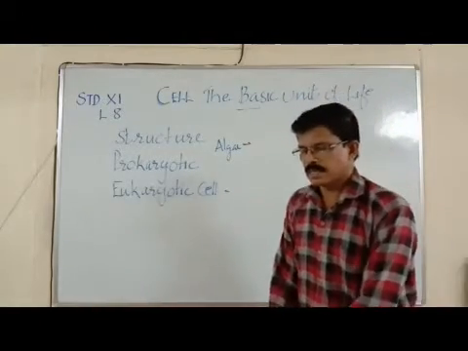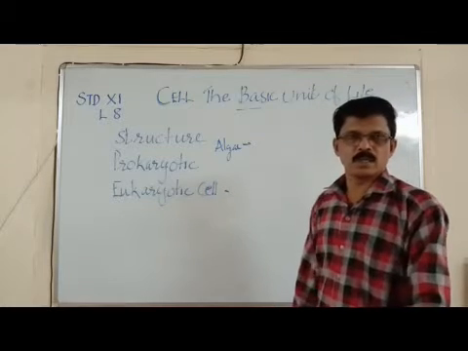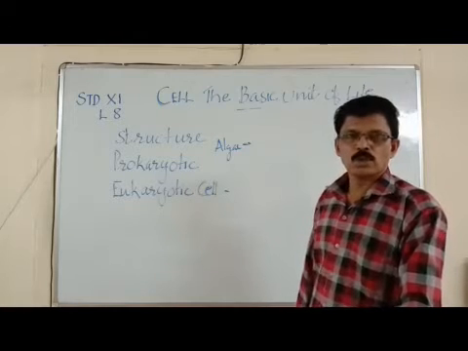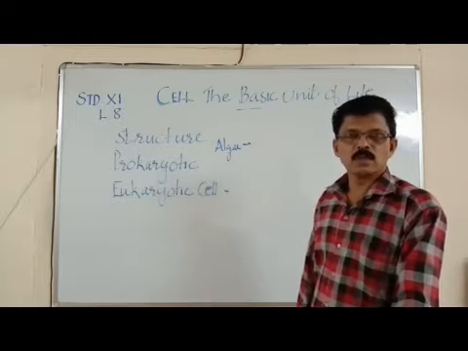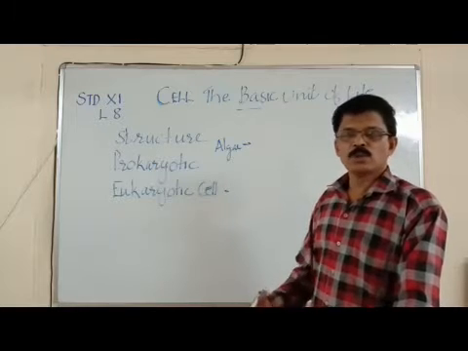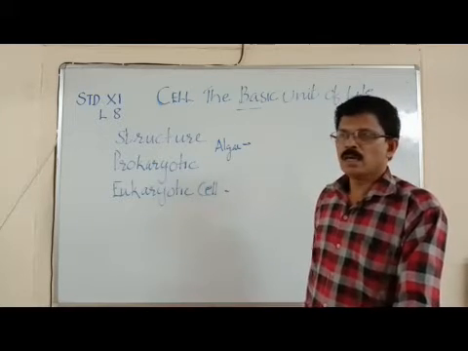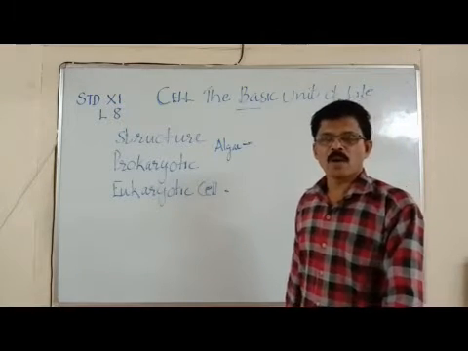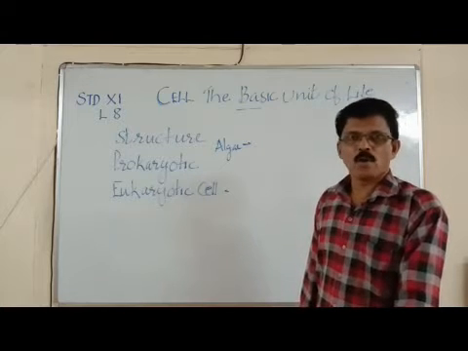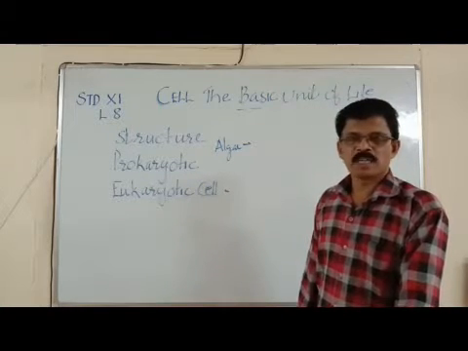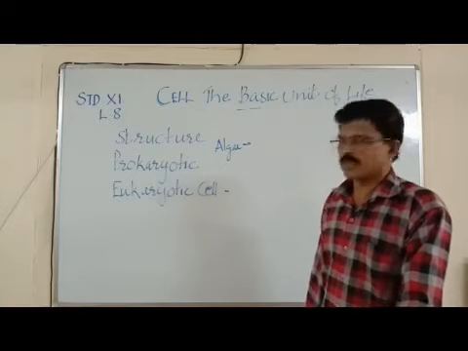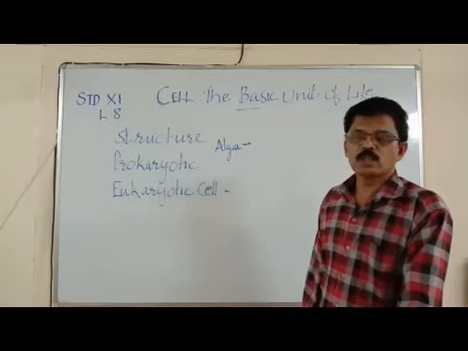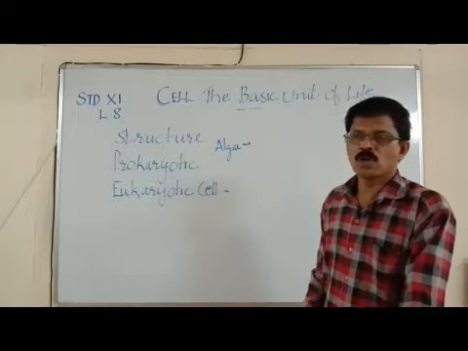In the previous session we discussed the details of prokaryotic cells. Now we are coming to eukaryotic cells. Eukaryotic cells are the cells with a true nucleus. What is a true nucleus? A nucleus with a definite nuclear membrane and nucleolus, and membrane-bound organelles such as mitochondria, Golgi bodies, and endoplasmic reticulum, all are present in a eukaryotic cell. Such cells are eukaryotic because of having a true nucleus and membrane-bound organelles.